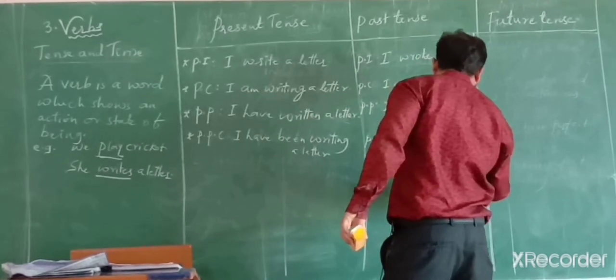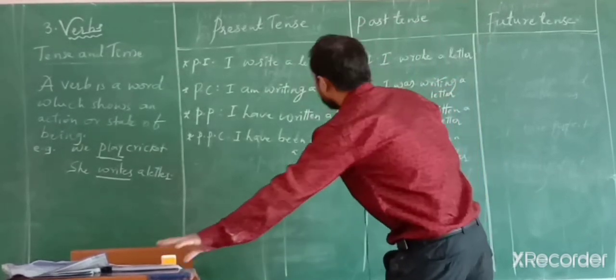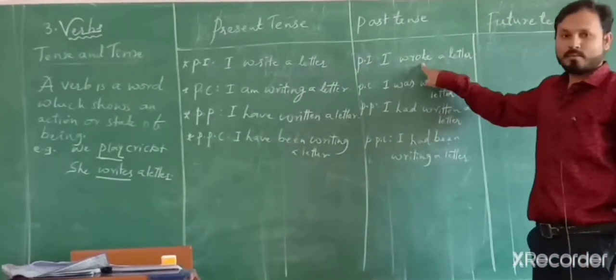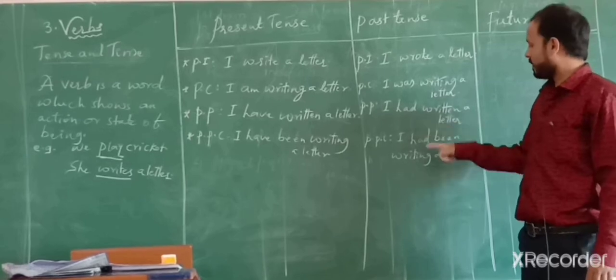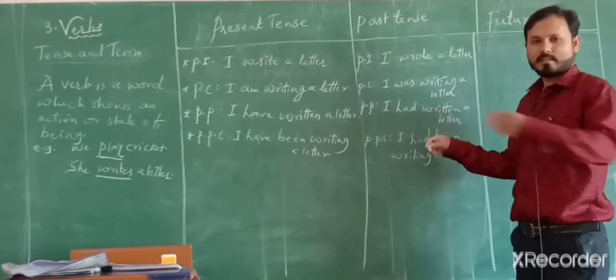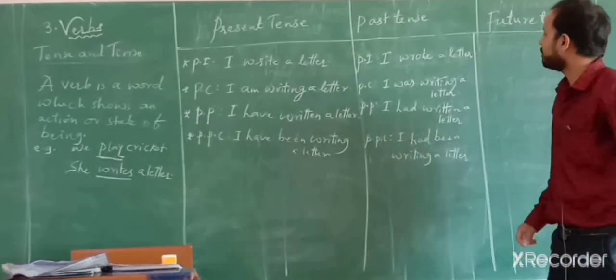So in past tense, what is the difference? Here verb in second form. Here was has come. Here had comes. The remaining would be same.